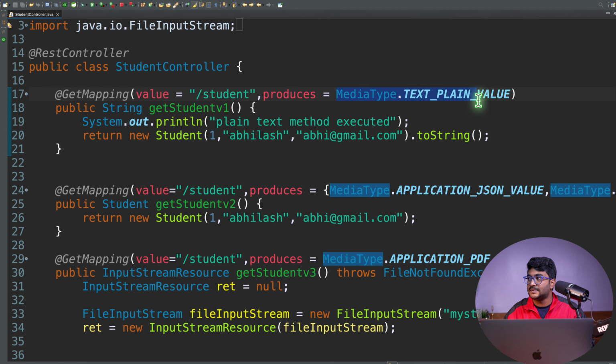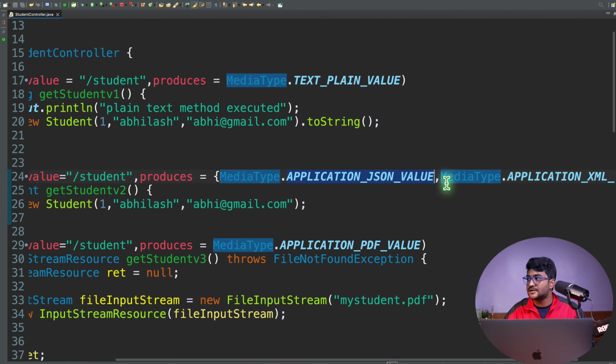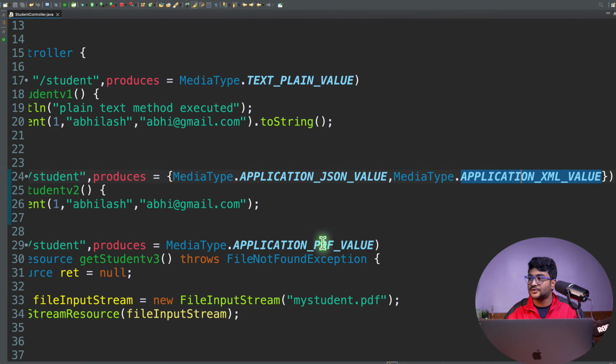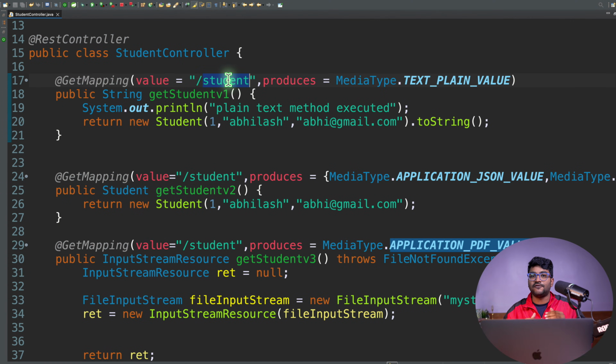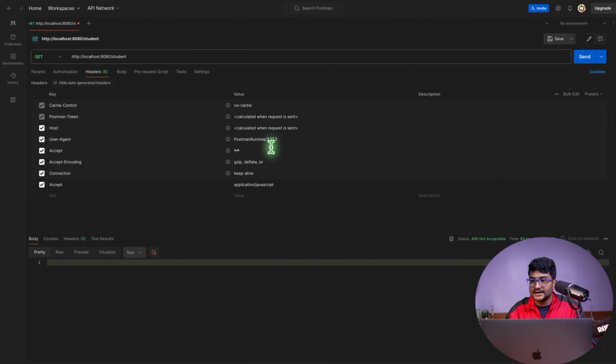It can produce plain text, JSON, XML, and it can also produce the value in PDF. So whenever you hit the endpoint, the server sends the data in this format, and that's what we call content type. You already understand that.